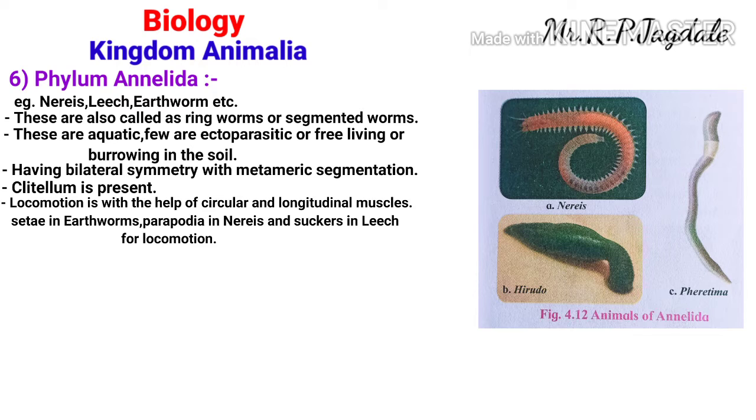And in leech, they have suckers for locomotion. So locomotion takes place with the help of different parts: in earthworms setae, in Nereis parapodia, and in leech suckers. But the locomotion takes place with the help of circular and longitudinal muscles.